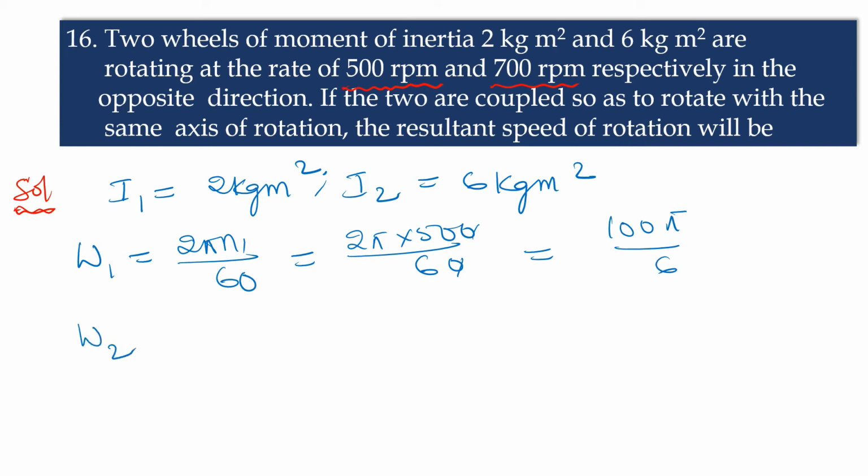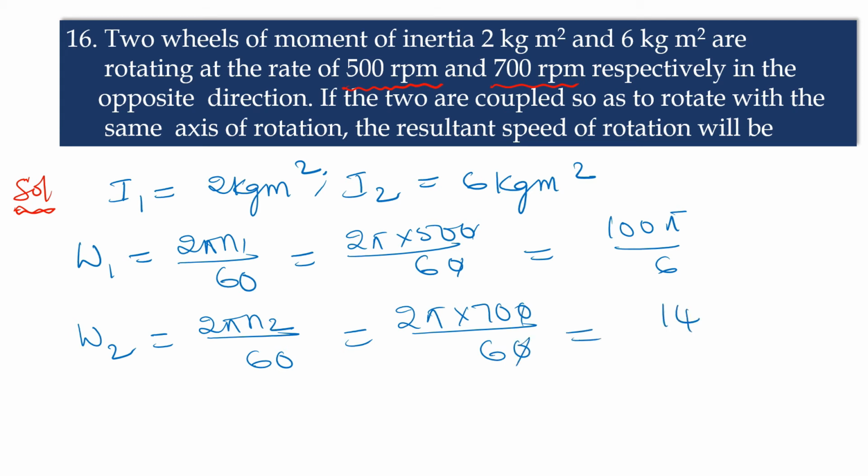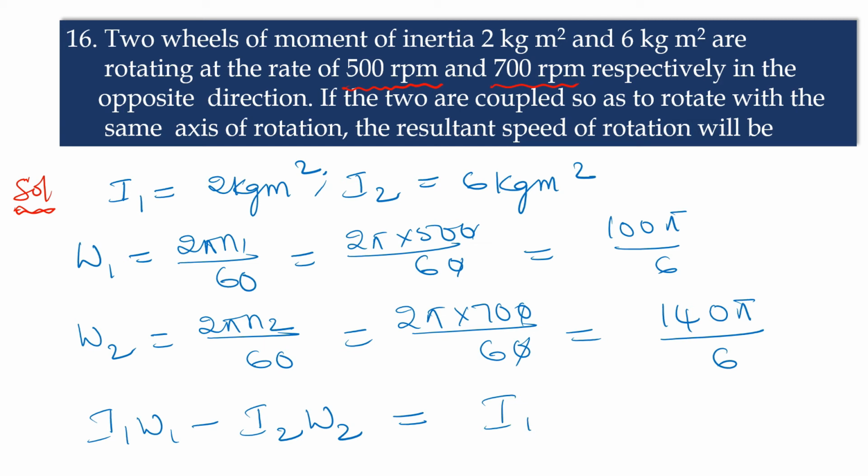Omega 2 is equal to 2 pi n2 by 60, 2 pi into the given 700 rpm; the zeros cancel, 72 is 140, so 140 pi by 6.